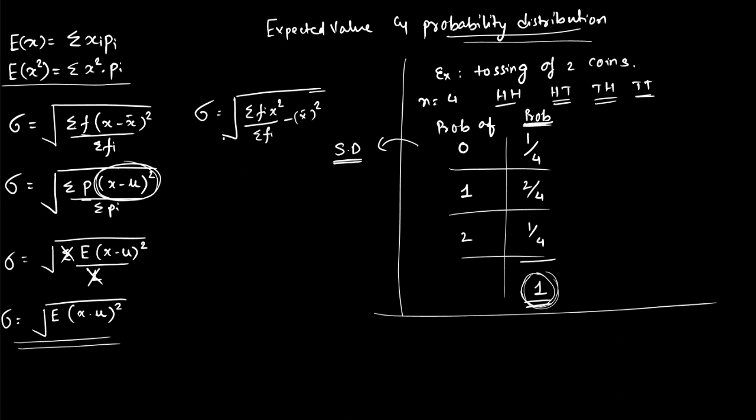This we have learned in standard deviation. So sigma fi x square is nothing but the expected value of x square.